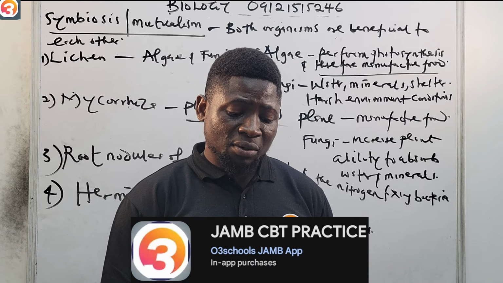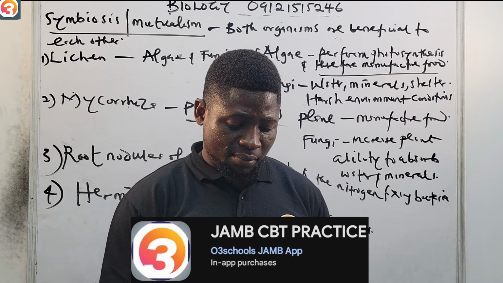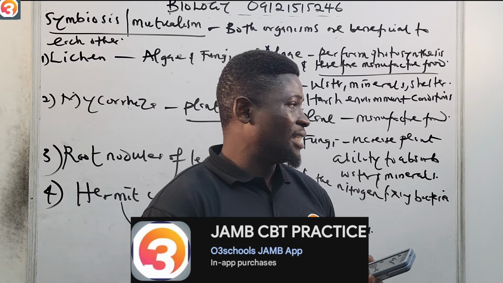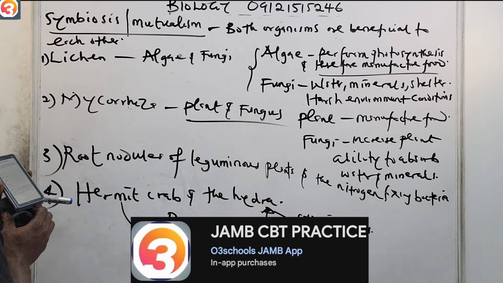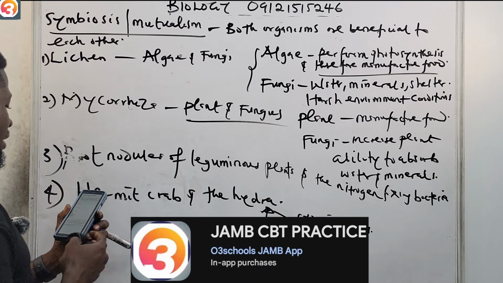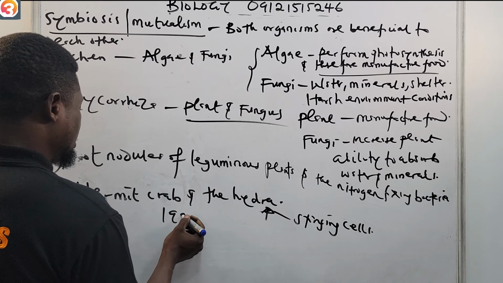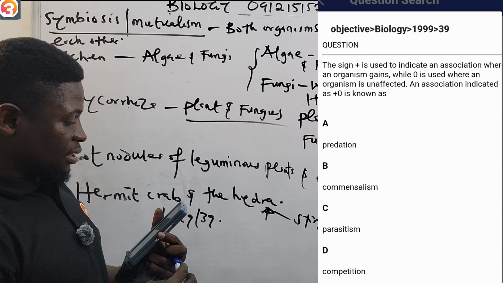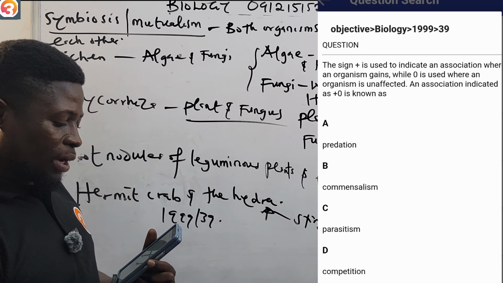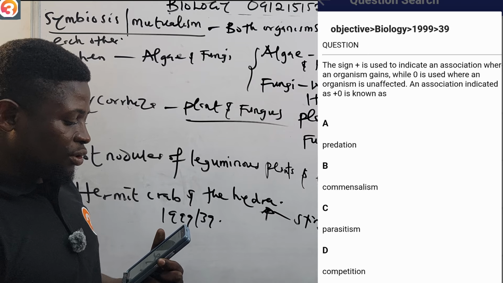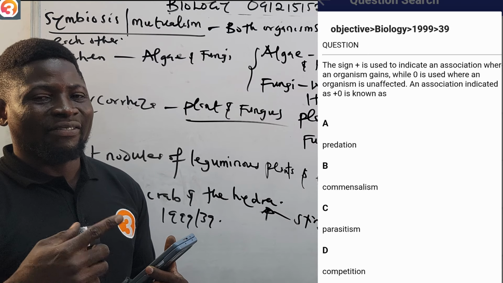The questions will be quite easy now, so if you can't answer all of them, just know that. This is 1999, number 39. It says the sign plus is used to indicate an association where an organism gains, while 0 is used where an organism is unaffected.